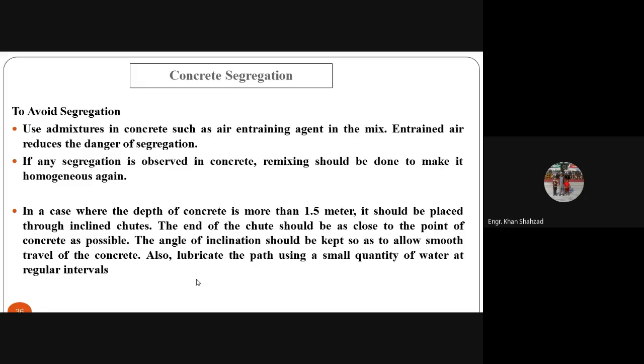In a case where the depth of the concrete is more than 1.5 meters, it should be placed through inclined chutes. I will show you the chutes in the next slide. The end of the chute should be as close to the point of concrete placement as possible. The angle of inclination should be kept so as to allow smooth travel of the concrete. Also, lubricate the path using a small quantity of water at regular intervals. If you are using a chute, you should lubricate the surface after some time because it becomes hard and the concrete sticks to this surface.